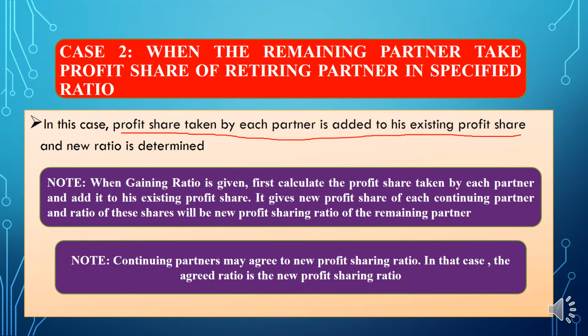If the question gives a gaining ratio, first you need to calculate the profit share taken by each partner, and then add the existing profit share. Then you will get the new profit sharing ratio. And if the continuing partners agree to a new profit sharing ratio, the agreed ratio itself will be the new profit sharing ratio. So in the second case, we add the profit share taken by each partner and the existing profit share of the partners.